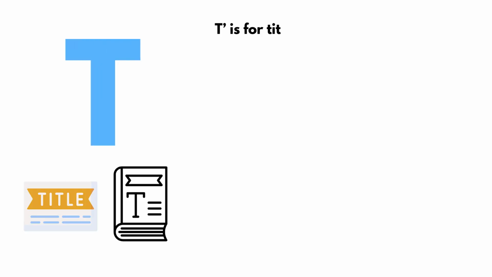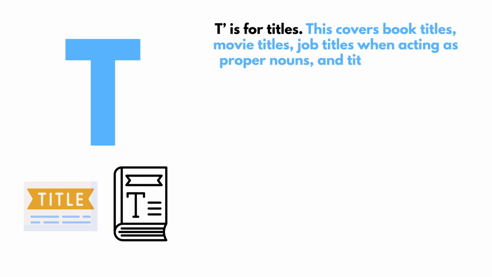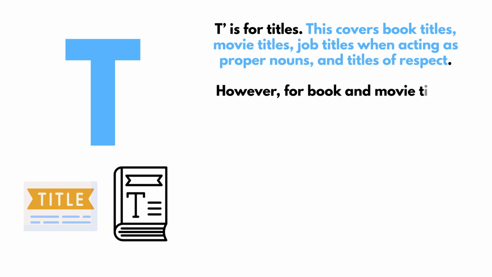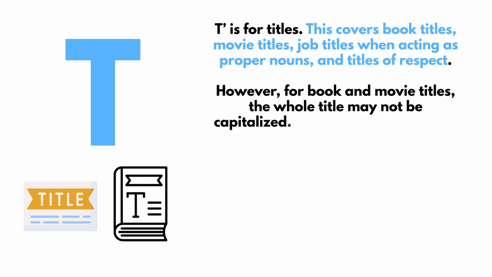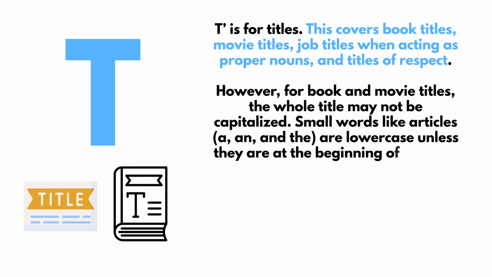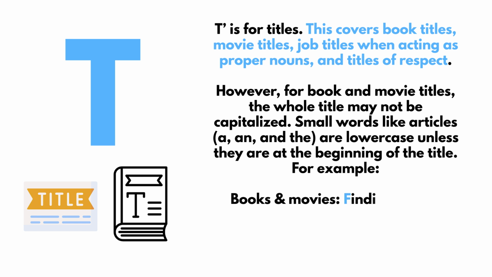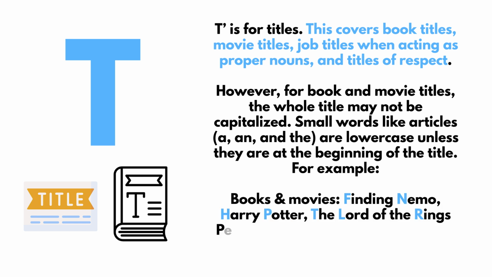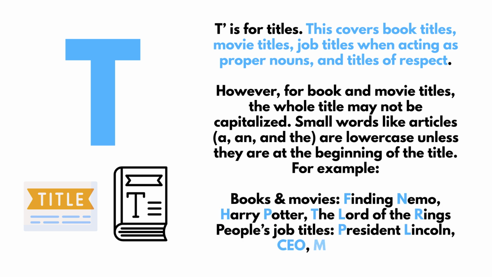T is for titles. This covers book titles, movie titles, job titles when acting as proper nouns, and titles of respect. For example, for books and movies, we could use Finding Nemo or Harry Potter. For people's job titles, we could say President Lincoln, CEO, or Mr. Johnson.